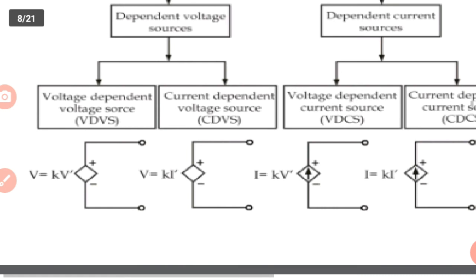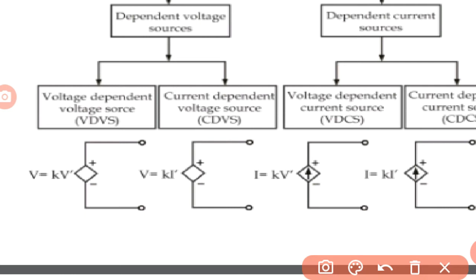These dependent voltage sources are again classified into two types: voltage dependent voltage source and current dependent voltage source. Look at the symbol of the voltage dependent voltage source. Here V is the output voltage and V dash is the input voltage.